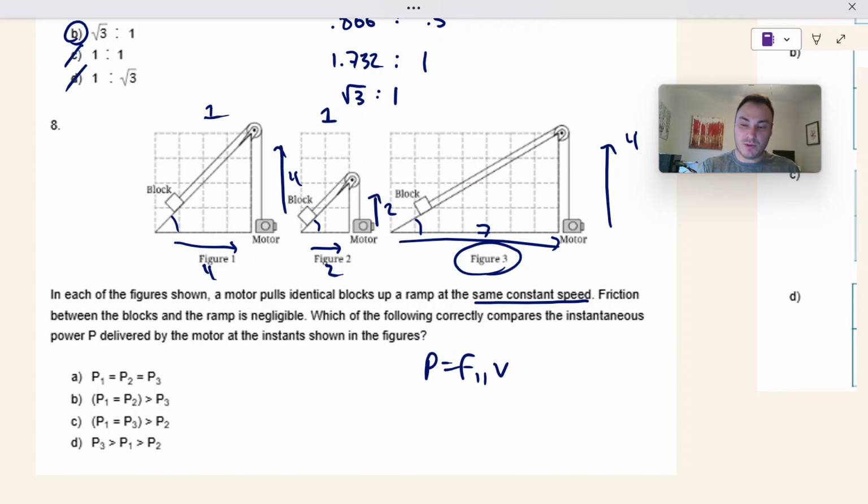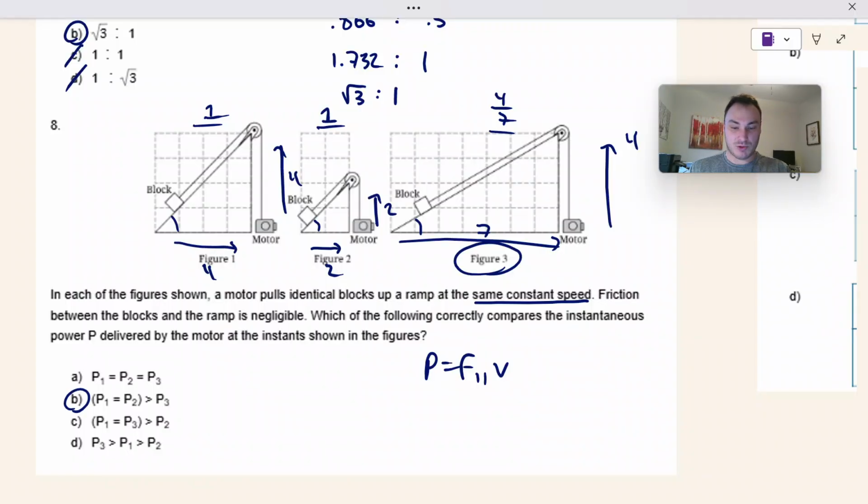This one's moving with a slope of 4 over 7. So these two are both going to be operating at the same instantaneous power. This one is going to be operating at a lower instantaneous power. So P1 equals P2, which is greater than P3, which is B.